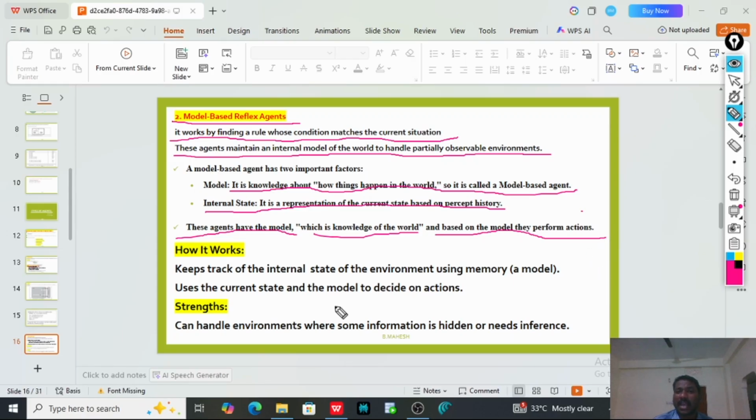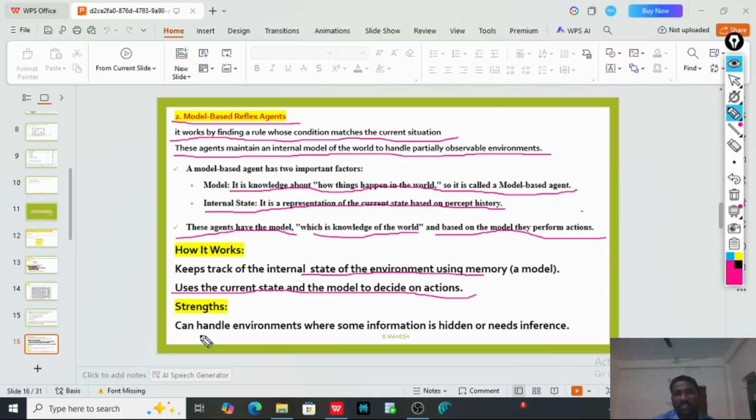And it keeps track of the state of the environment using memory. In a simple reflex agent, we don't have any memory device. It doesn't store any past history, but here it stores. It keeps track of the history, what it is doing in that environment regularly. It uses the current state and the model to decide an action. Based on the perceived history, the tracking, and the present situation, it takes the action.